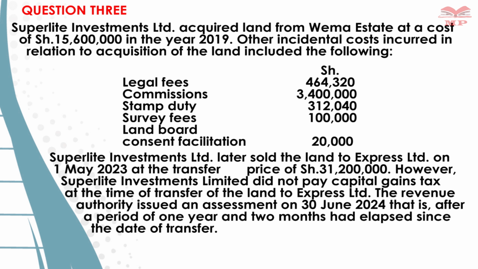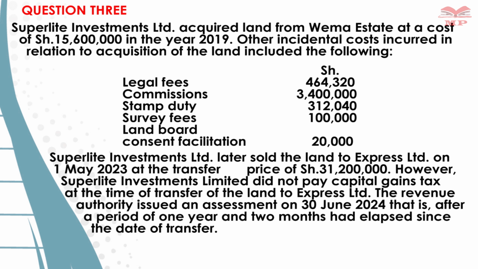We noted that capital gain is paid by the 20th of the following month. So definitely there's a penalty that we're going to sort out as we do this question when you do not pay the capital gain on time. We're being told that the Revenue Authority issued an assessment on 30th June 2024, after a period of 1 year, 2 months. So basically 14 months had elapsed before they paid the capital gain.